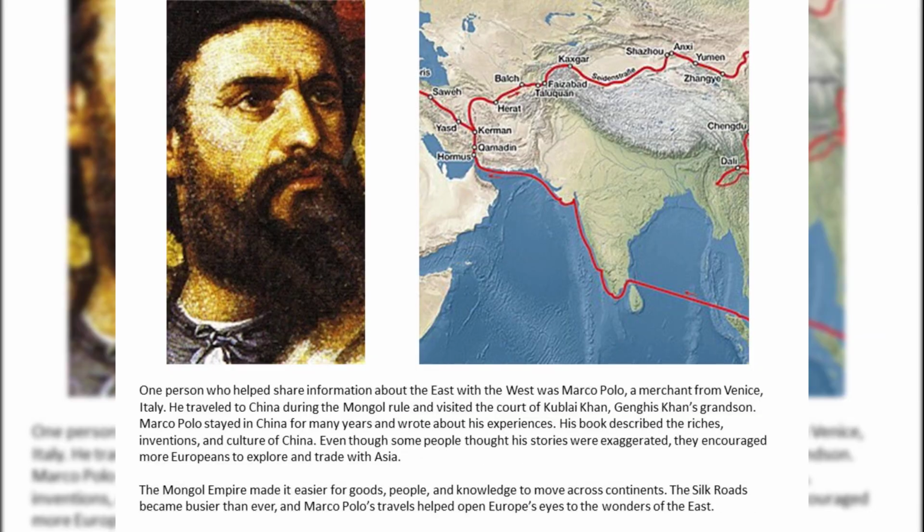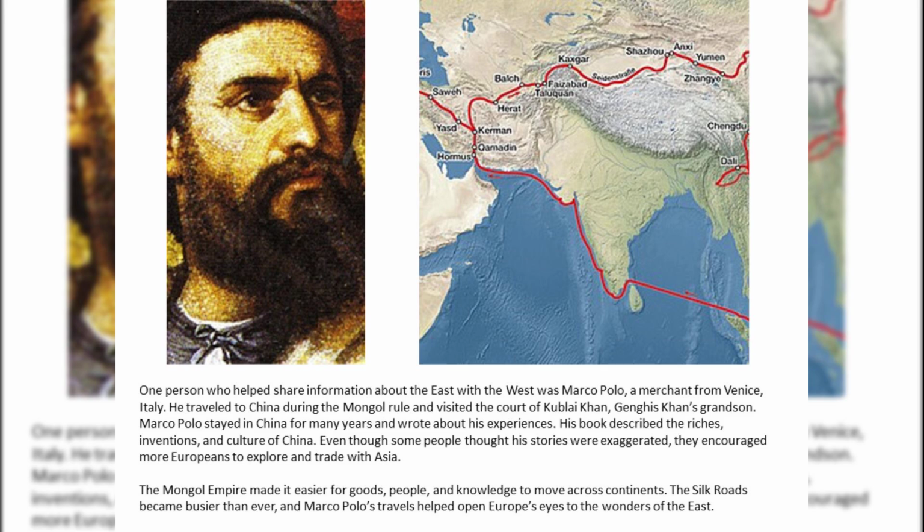One person who helped share information about the East with the West was Marco Polo, a merchant from Venice, Italy. He traveled to China during the Mongol rule and visited the court of Kublai Khan, Genghis Khan's grandson. Marco Polo stayed in China for many years and wrote about his experiences. His book described the riches, inventions, and culture of China. Even though some people thought his stories were exaggerated, they encouraged more Europeans to explore and trade with Asia.